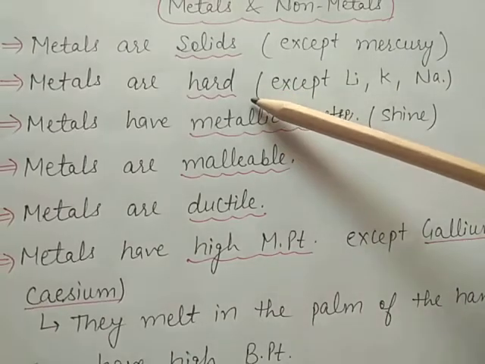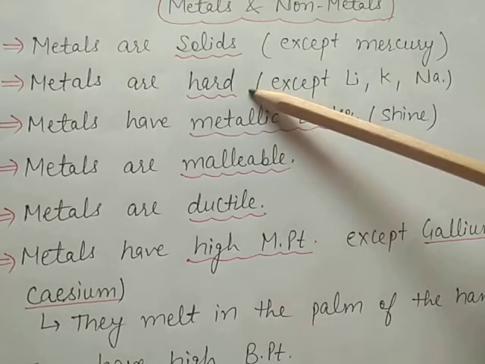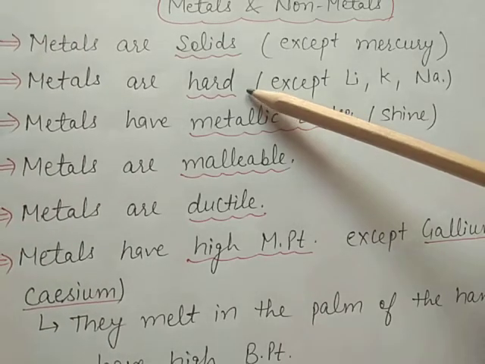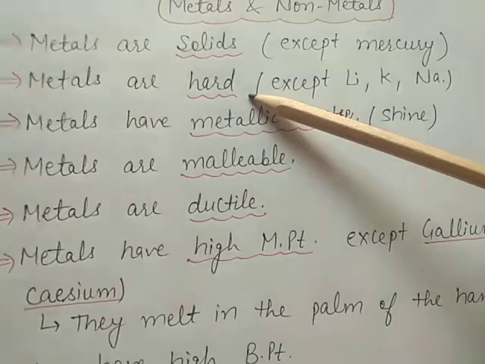These are called metallic bonds. Metallic bonds differ from metal to metal, so the hardness varies accordingly.